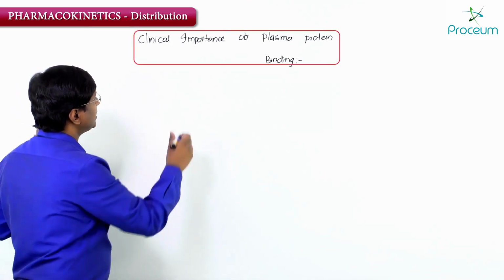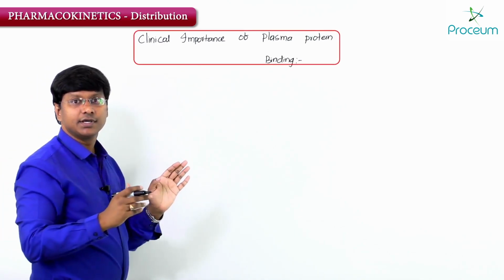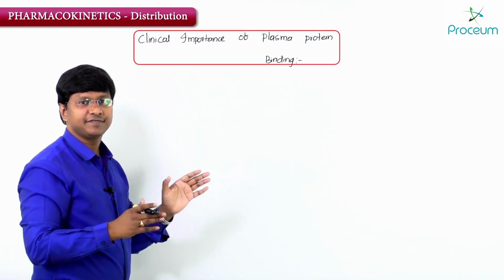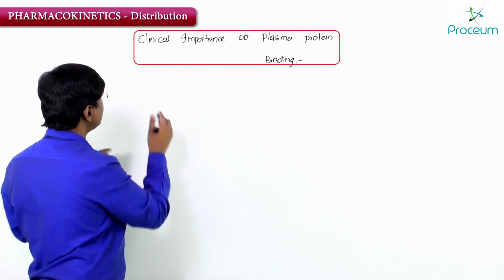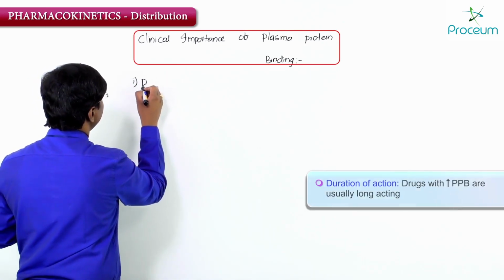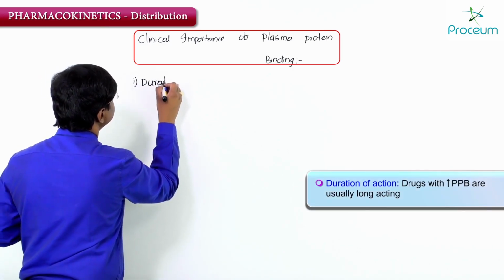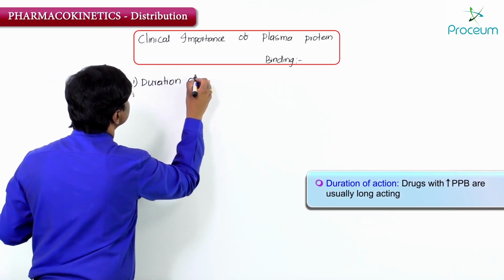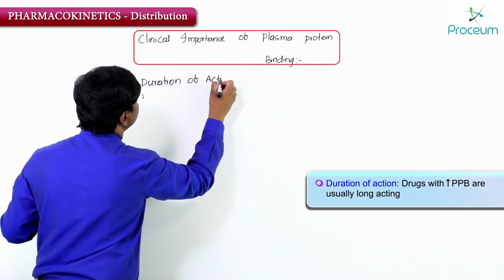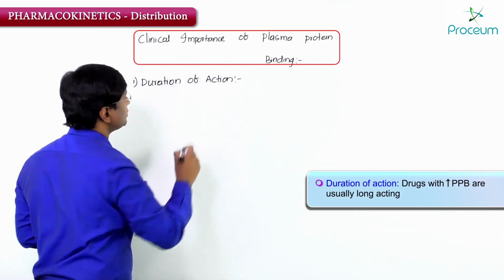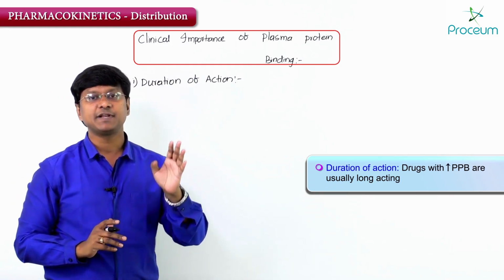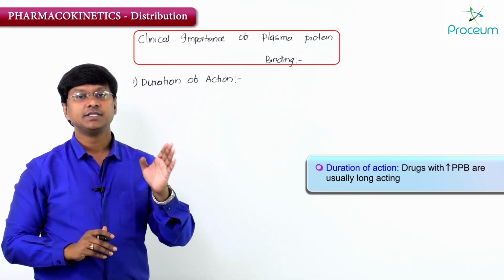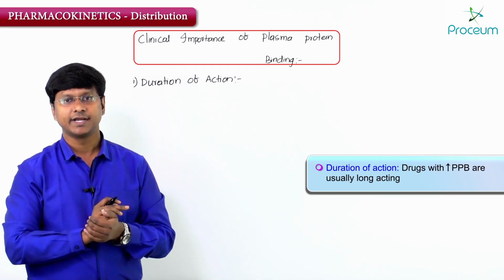First, the duration of the drug will be affected depending upon the plasma protein binding capacity. So one is the duration of action. Now remember, drugs with high plasma protein binding capacity, they are long acting.